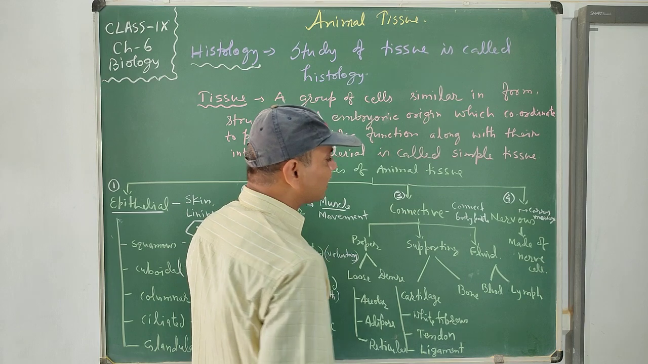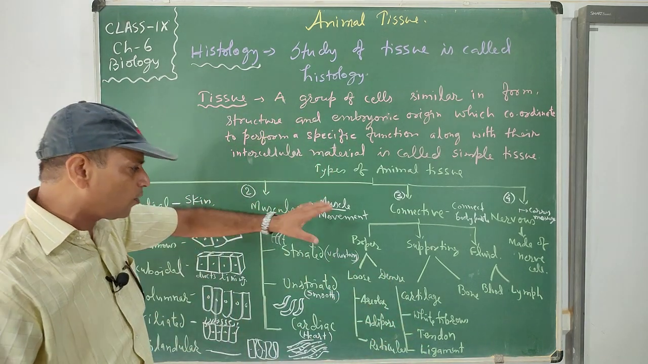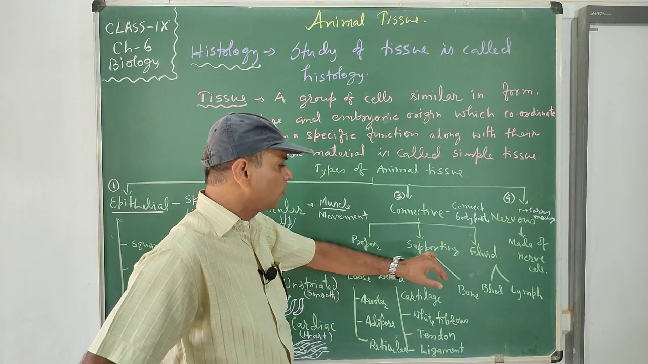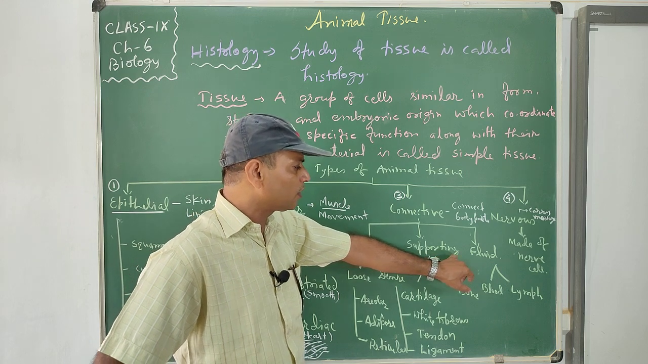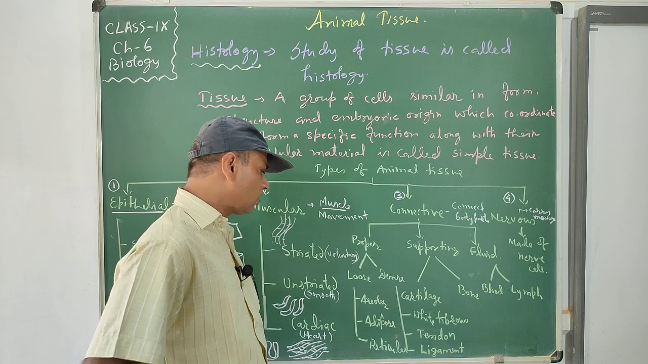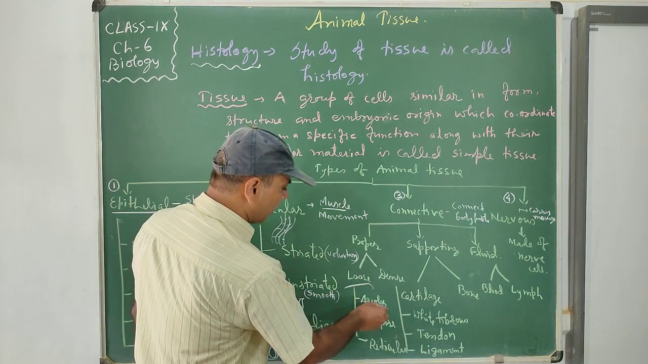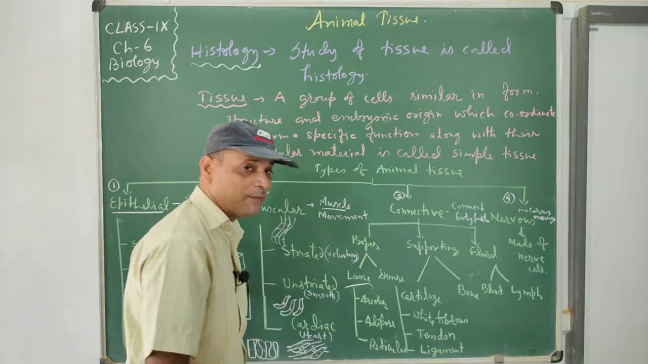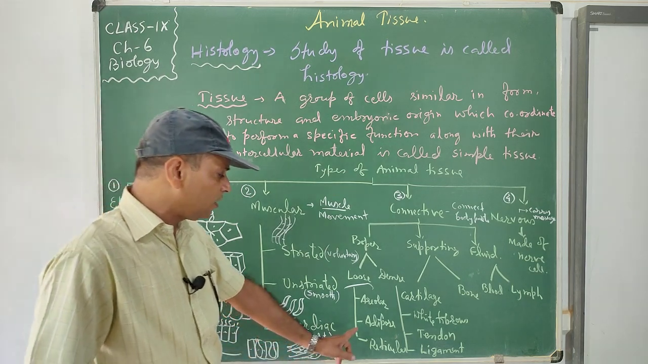Now, connective tissue is a very complex type of tissue and has many types: proper connective tissue, supportive connective tissue, and fluid connective tissue. Proper connective tissue means loose and dense. Loose has areolar, having air space, and adipose, having fat or oil in it.